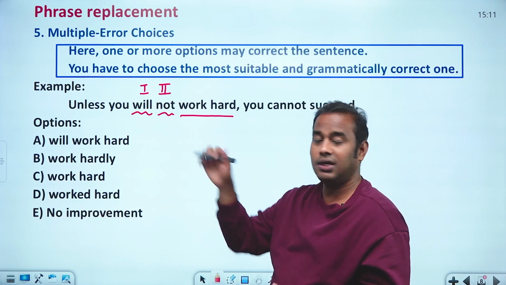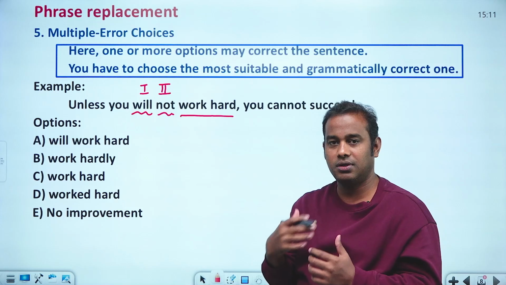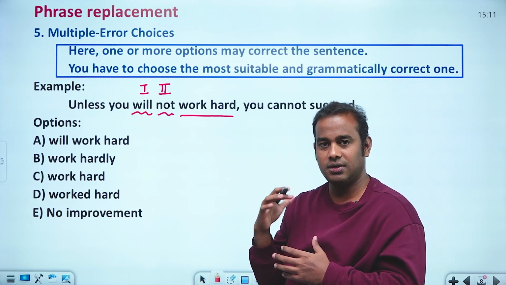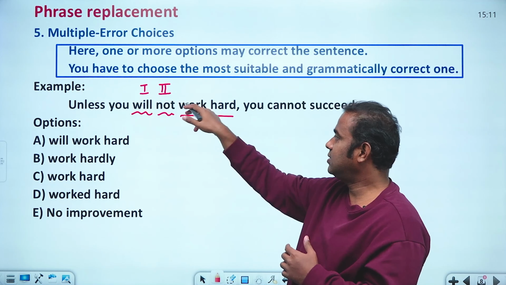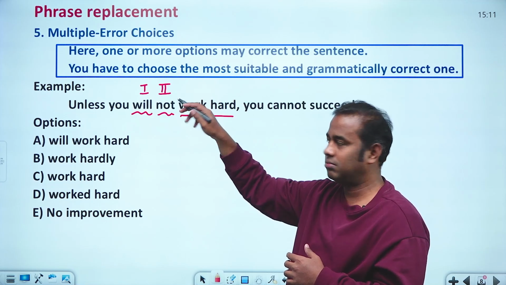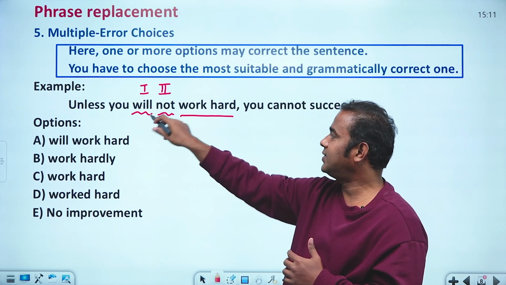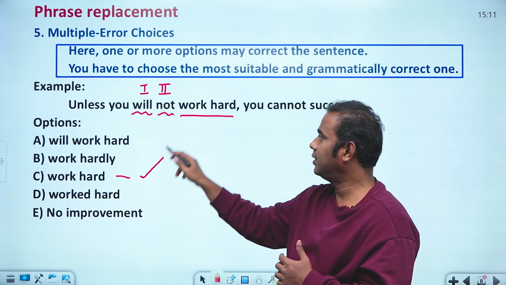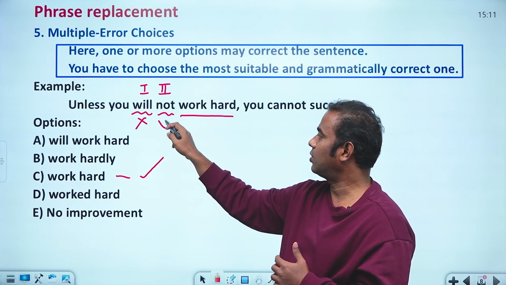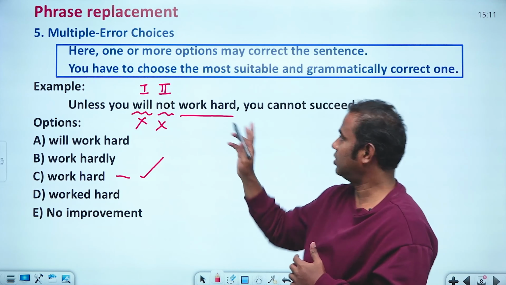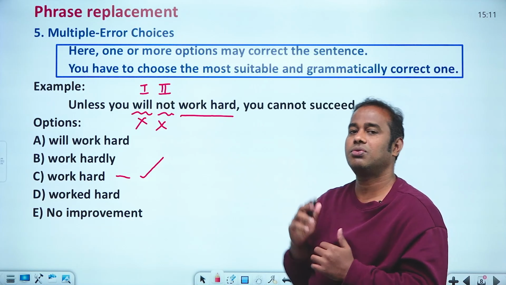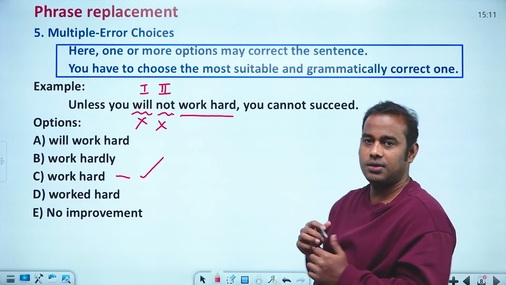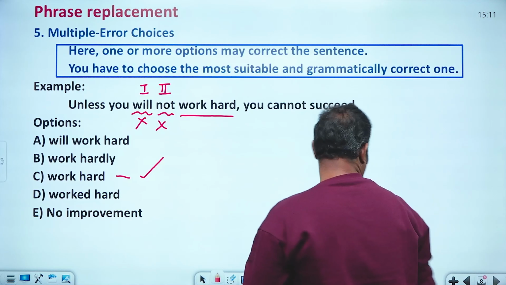So this is basically a normal language tendency here. This is good in some other languages, but not in English. So "unless you work hard", you have to remove this one and you have to remove this one. So two replacements you should do. Two corrections are there. Unless you work hard, you cannot succeed. So that's one sentence.